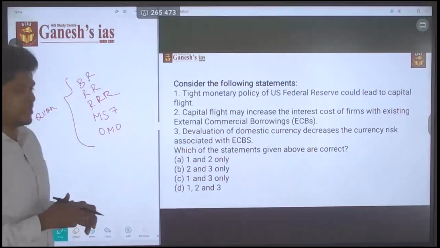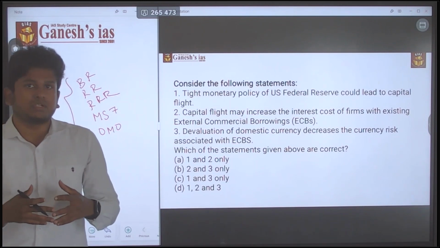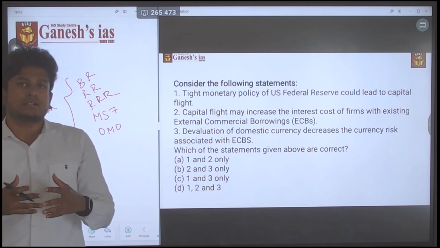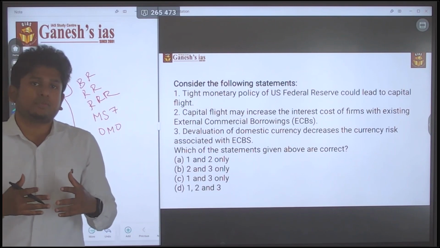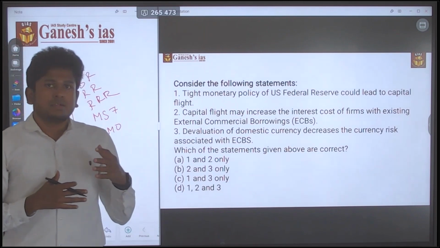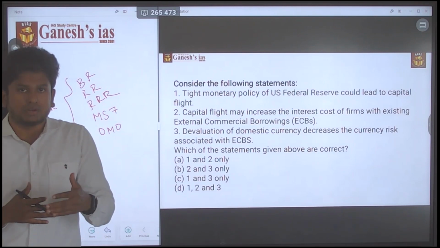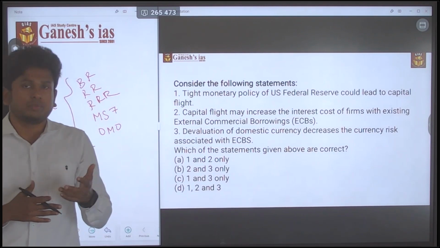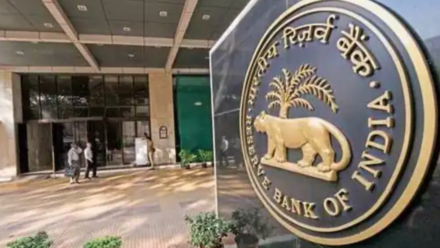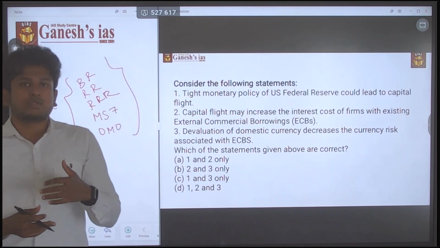There are also other methods to control the money supply in the market, called qualitative methods, like credit rationing, moral suasion and direct action. Those come under qualitative monetary action. So the statement speaking of tightening of monetary policy means that you are reducing the money supply in the market. The Reserve Bank can use any of these methods to control the money supply, as per their wish.